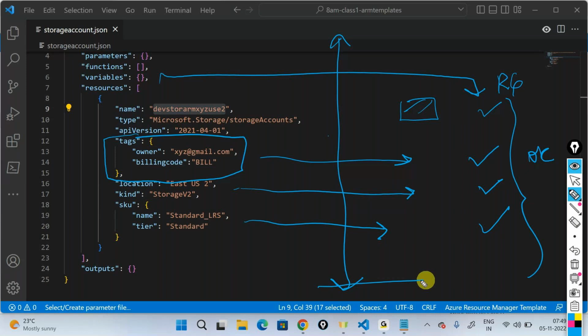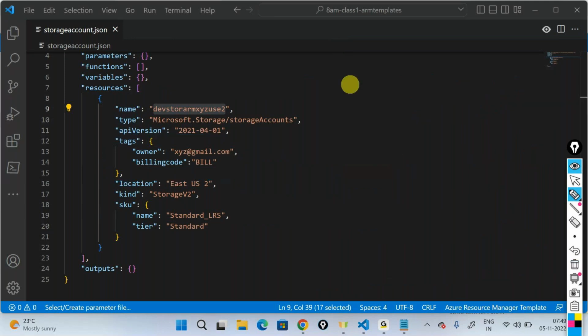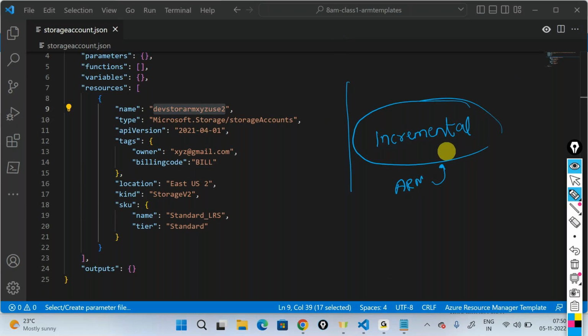I won't do any deployment. I, as in Microsoft, won't do any deployment here. This is called an incremental approach. ARM templates work in an incremental mode, meaning they just validate whether the properties that you're declaring are actually there in the Azure portal. Do they tally with each other? If they do, it's just going to tell you, okay, all the properties are already there, so I'm not going to create it. I'm just going to validate.